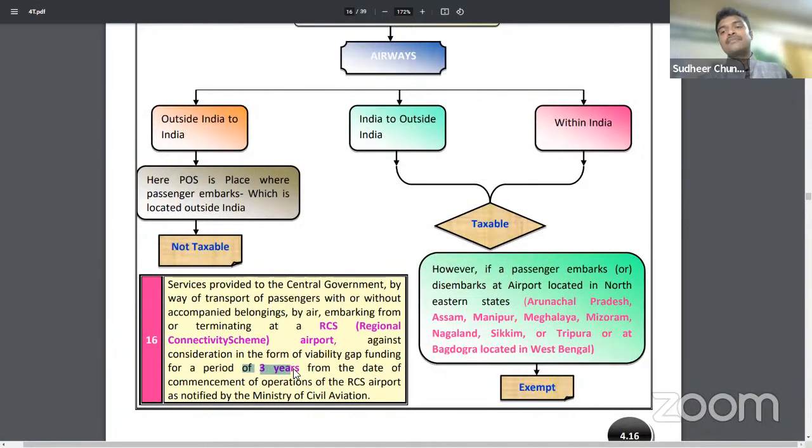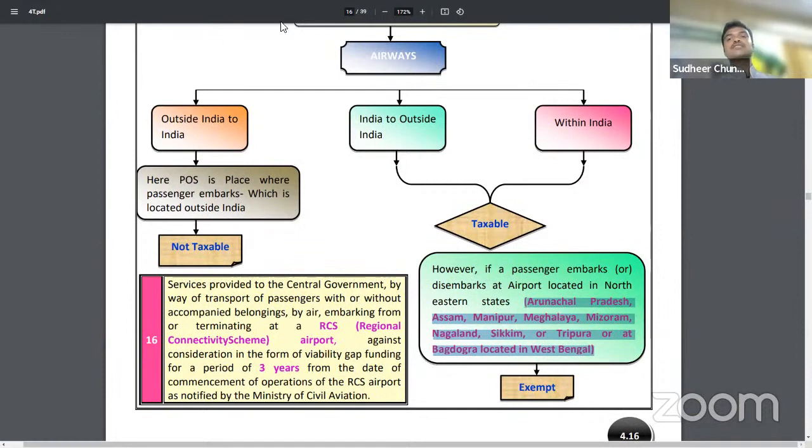And not only that one, to encourage northeastern states airports, any passenger embarking at northeastern state or disembarking at northeastern state, whatever may be, both were specified there, sir.